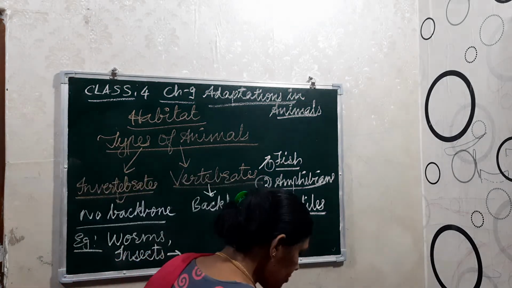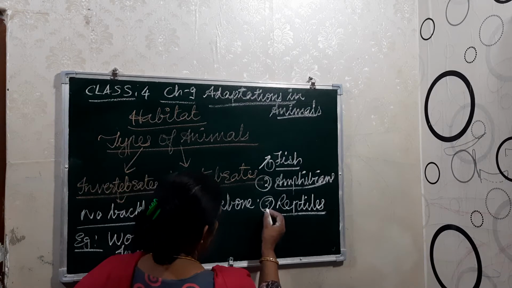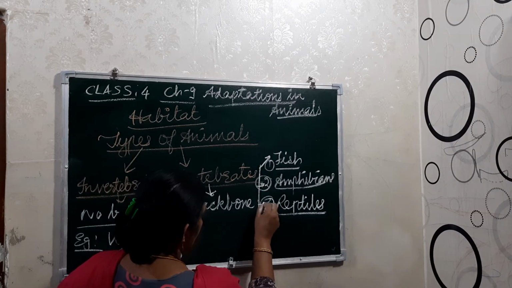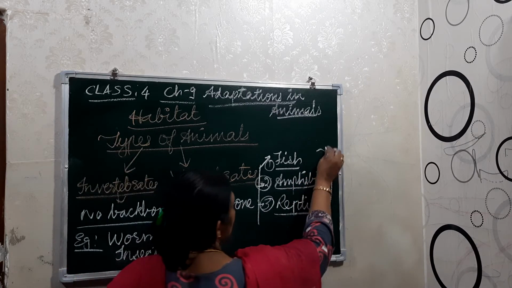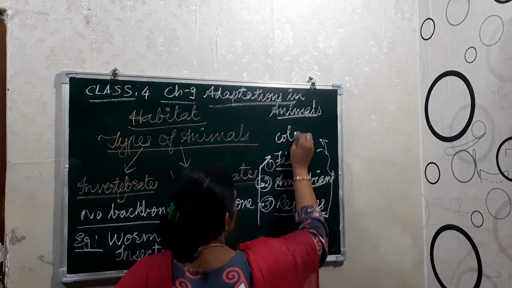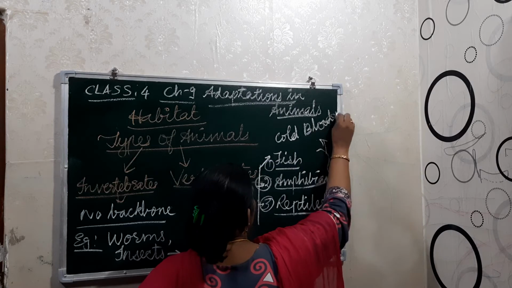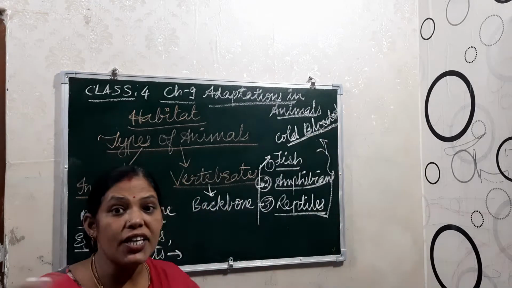Now the next one is birds, okay. These all are there. Now, these three are actually cold blooded animals. Cold blooded means their body temperature changes.